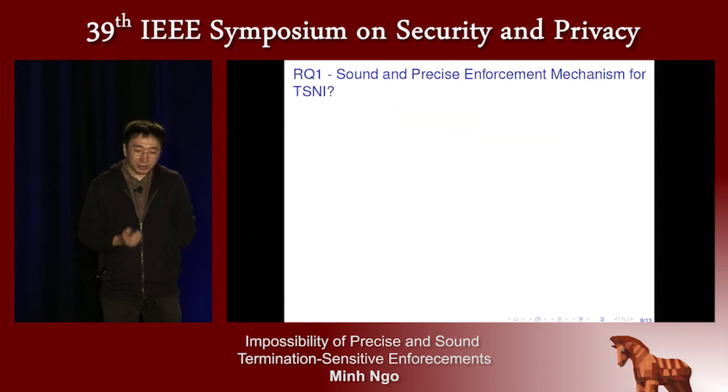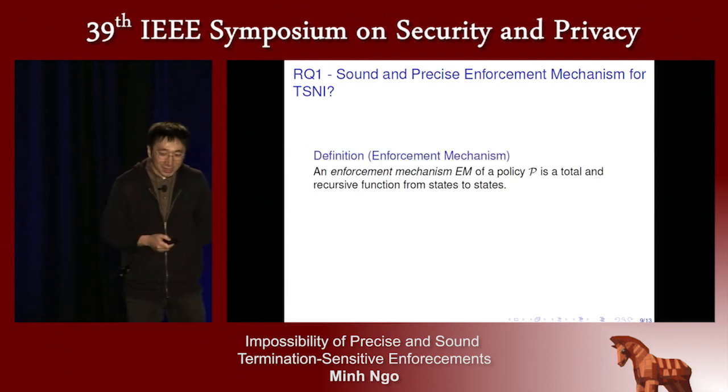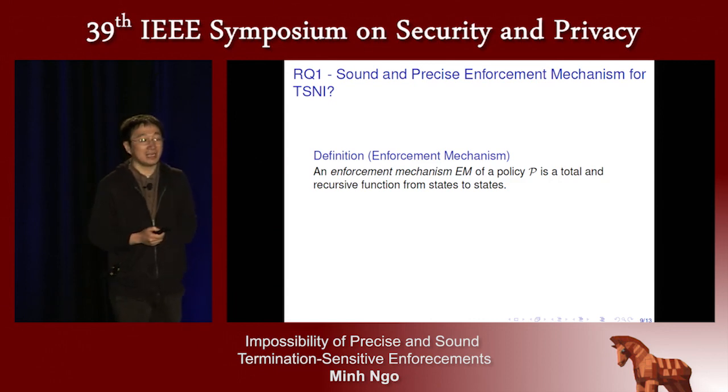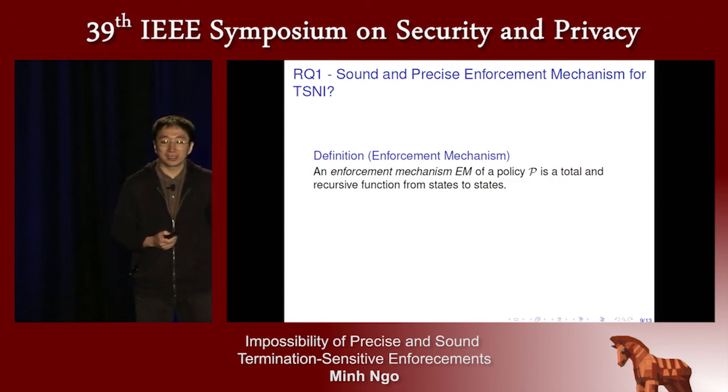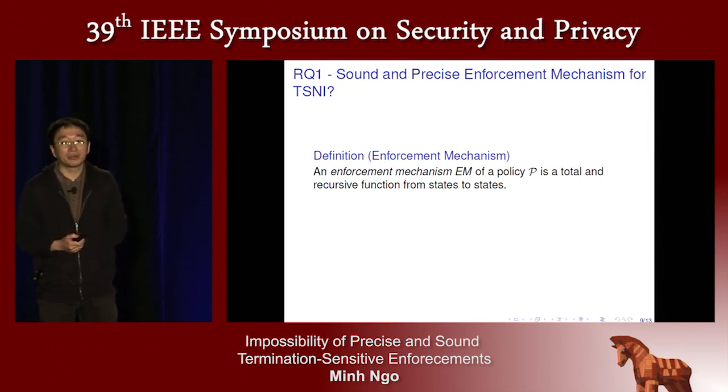Okay, so now we look at the first research question. Is there any sound and precise enforcement mechanism for TSNI? To answer this question, we first need a definition of enforcement mechanism. An enforcement mechanism, EM, of a policy P is a total and recursive function from state to state. Because it's a total function, it can be applied to any state. And because it's recursive, on any state, the function will return a state in finite time.